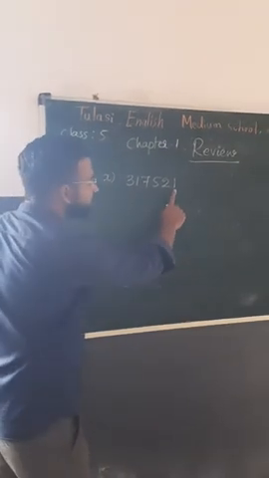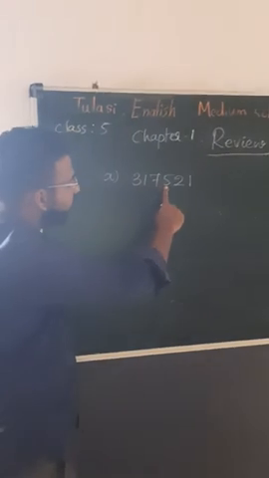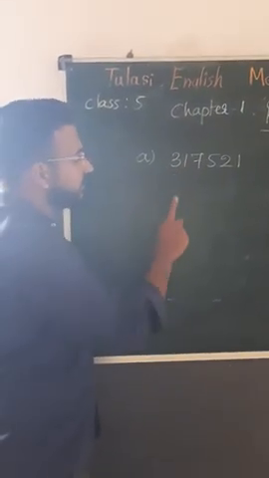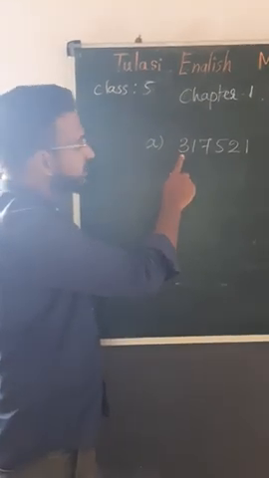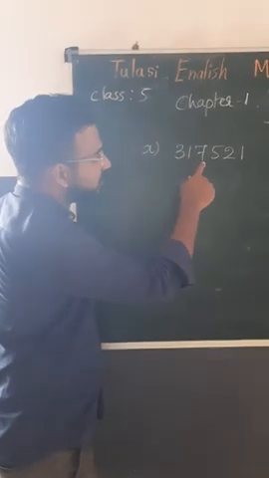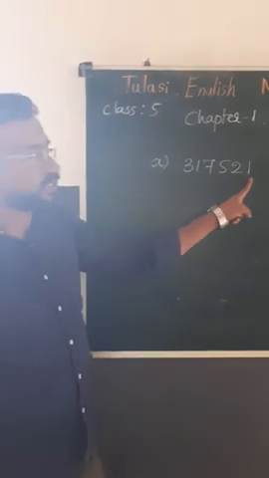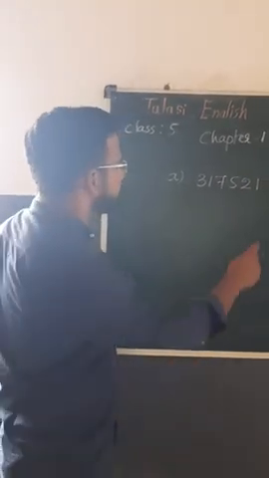See, this is ones place, tens, 100, 1000, 10,000, lakh. 3 is in lakh place, so 3 lakh 17,521. See, according to periods we have to put the commas. So here to write in words, before that we have to put the comma.